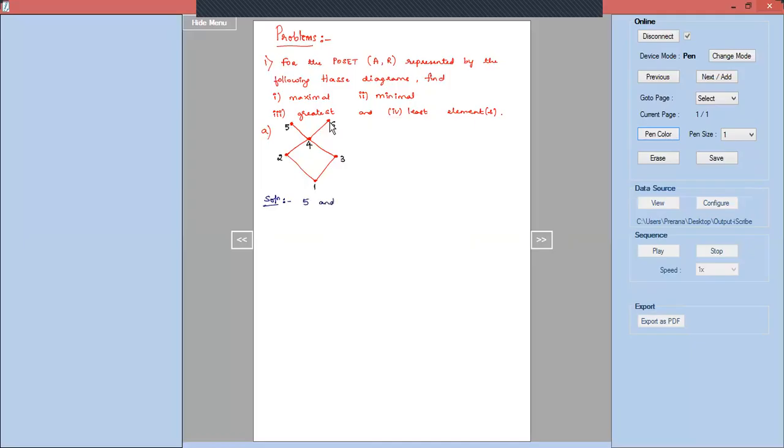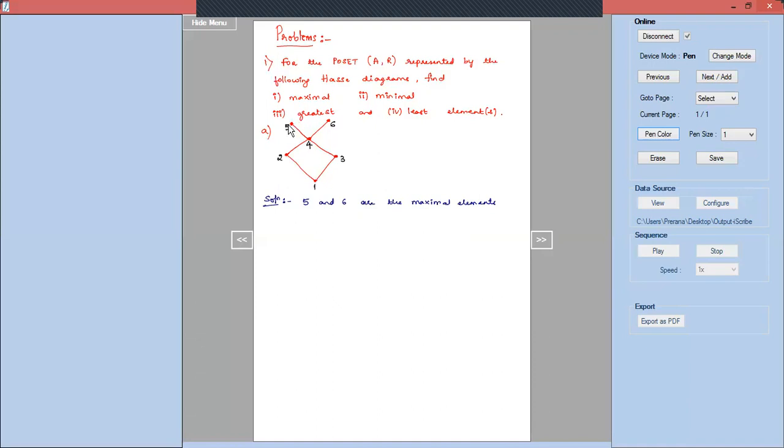5 and 6 are the maximal elements, because we observe that there are no elements starting from 5 and 6. There are no edges starting from 5 and 6. Recall, how do we read the Hasse diagram? We read the Hasse diagram always from bottom to up. So there is an edge from 1 to 2, 1 to 3, 3 to 4, correct? There is also an edge from 1 to 4, 1 to 5 due to the transitivity property. There is also an edge from 1 to 6, correct?